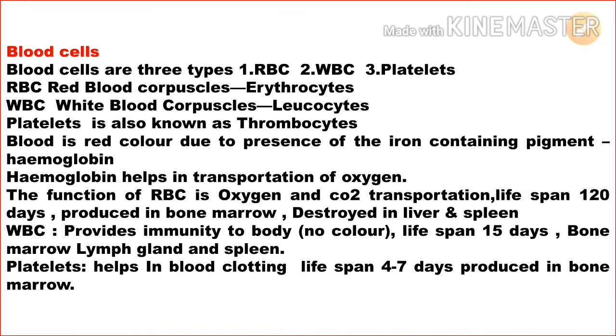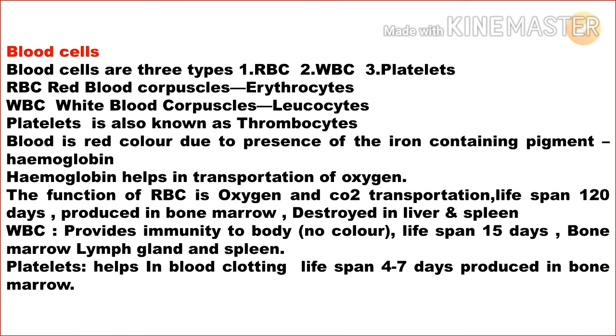Another name for RBC is erythrocytes, for WBC is leukocytes, and platelets are also known as thrombocytes. The lifespan of RBC is 120 days, produced in bone marrow, destroyed in liver and spleen.